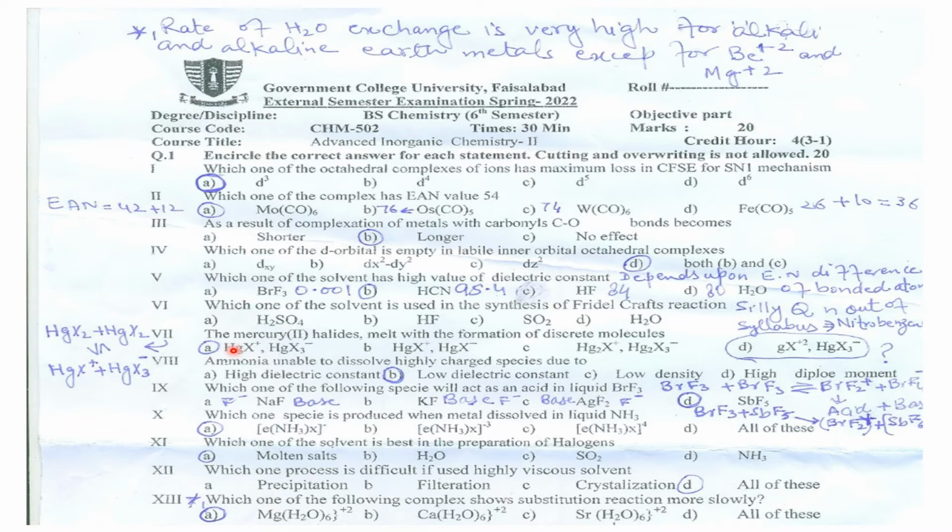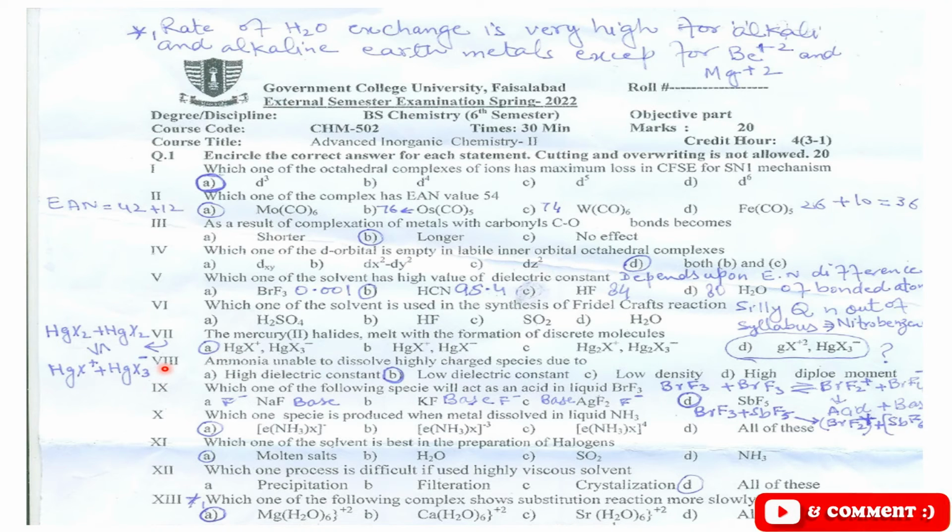Okay. The mercury halides melt with the formation of discrete molecules. The mercury 2 halide, actually, it will mean mercuric chloride, which is HgX2, right? When it will fuse, it means that it will be present in pure form, that is HgX2 plus HgX2. So I have given here the equation for this fusion. So the correct option is HgX plus HgX3 minus. So this is the correct option, which is A.